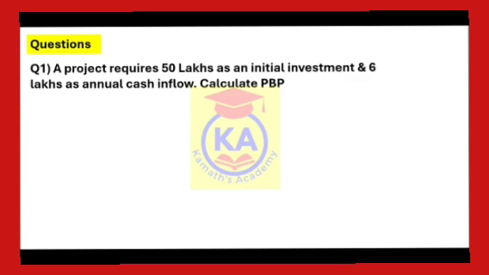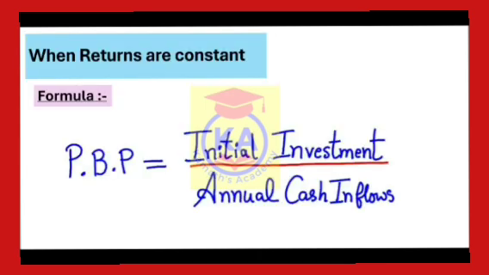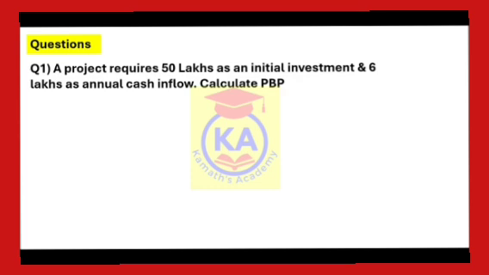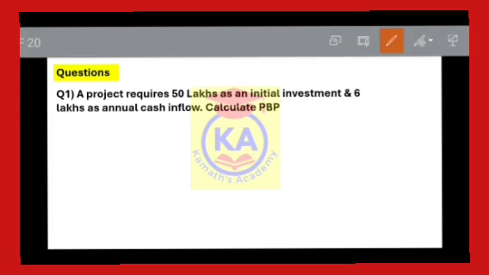Now let's solve some questions under payback period method when returns are constant. The first question is, a project requires 50 lakhs as an initial investment and 6 lakhs as annual cash inflows. Calculate payback period. By looking at this question, you came to know that you have to solve using payback period method.